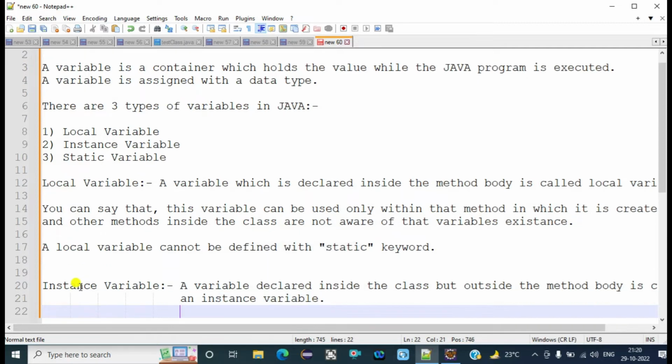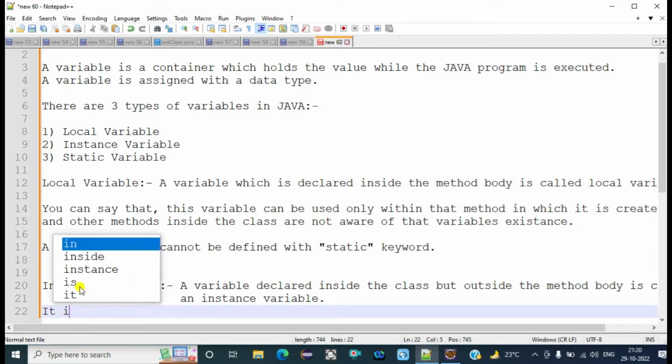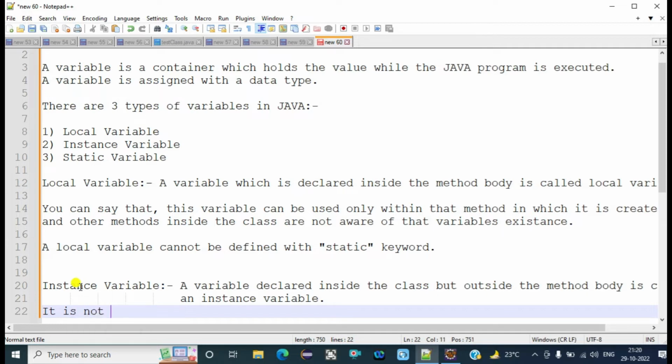Okay, so now what is the next property of this one? Instance variables are not declared as static. We don't declare the instance variable with the static keyword or static modifier. We don't use this static keyword along with the instance variables.